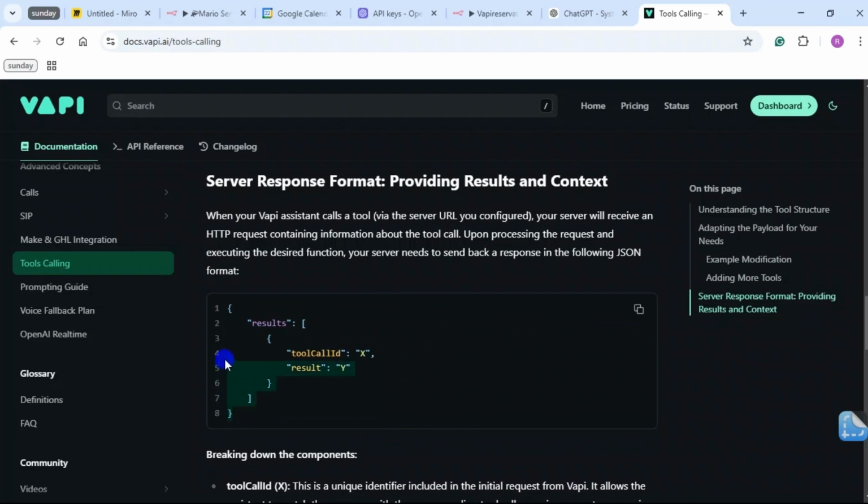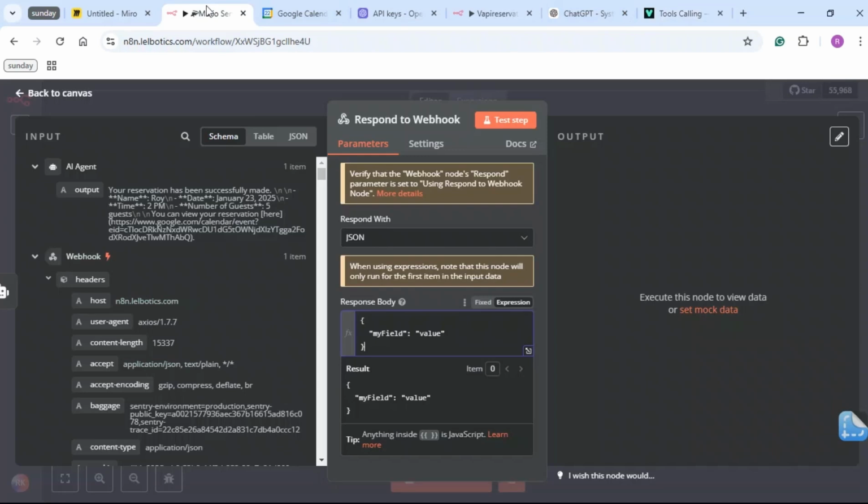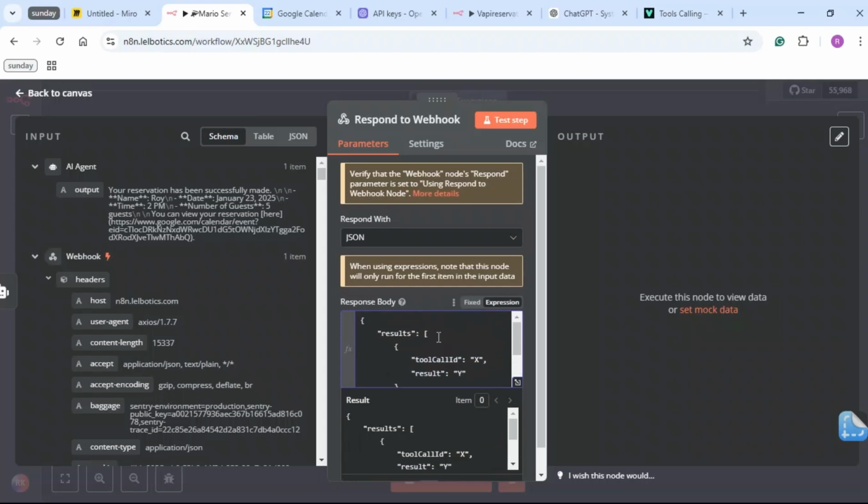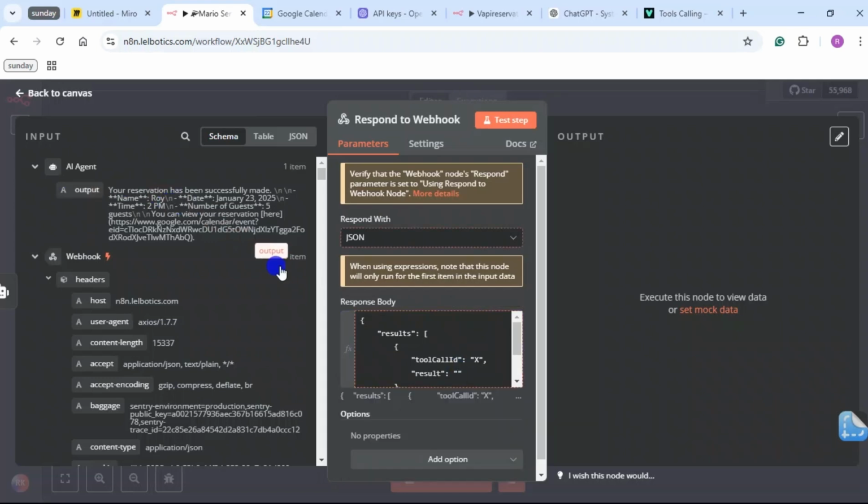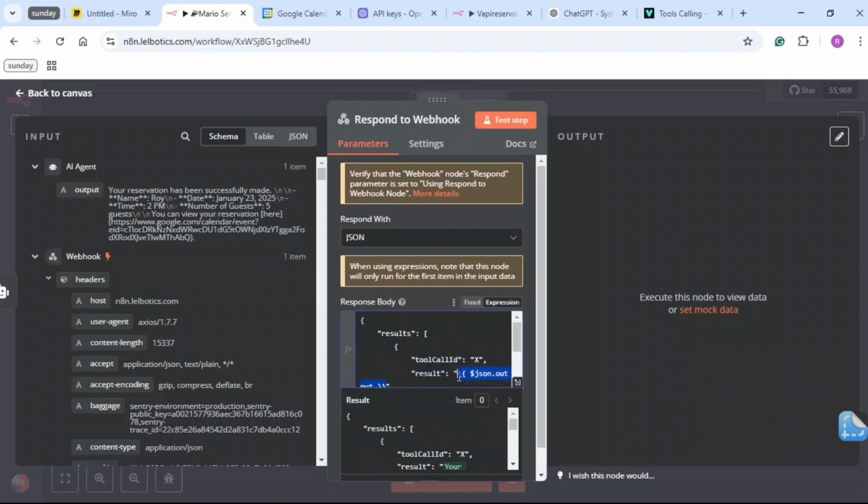So I'm just going to go ahead and copy this, and once we go back to N8N, just going to paste it there. Before pasting, just make sure it's on expression and not fixed. As you can see, there is this X and Y. X and Y is what we should replace. I'm going to replace X with the tool call ID and Y with the results. It's really more of the output than the results, so I'm going to take this output and place it right here.